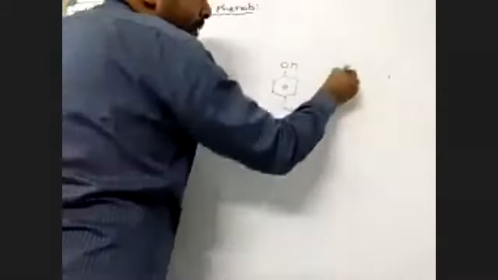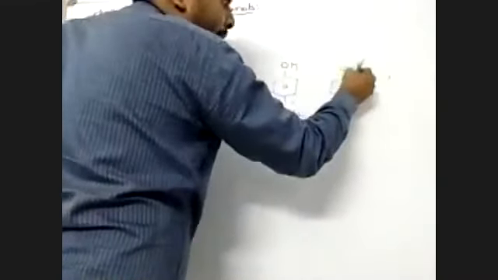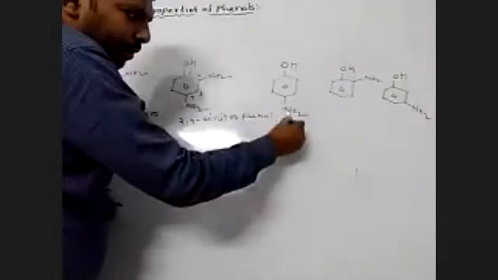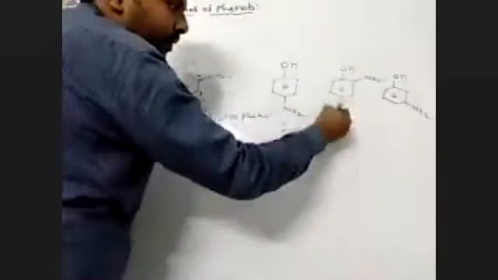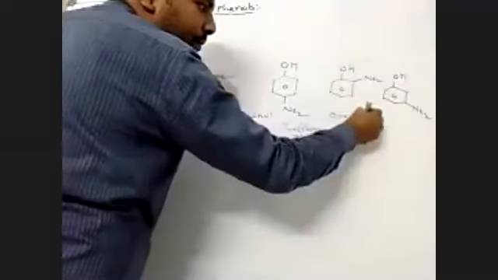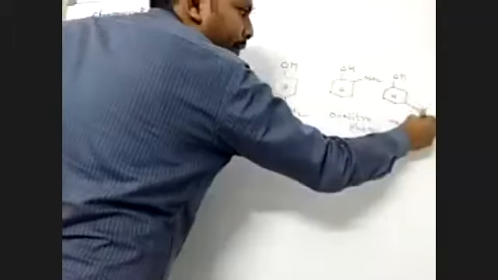Next, paranitrophenol, orthonitrophenol and metanitrophenol. Please observe: paranitrophenol, orthonitrophenol, and metanitrophenol.